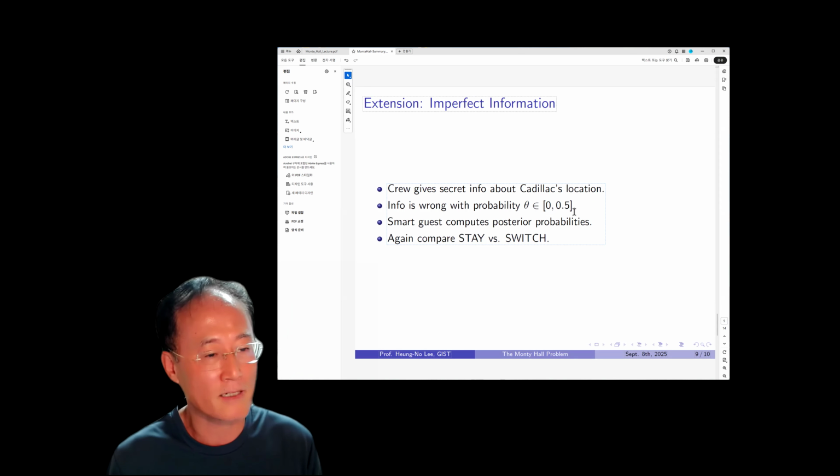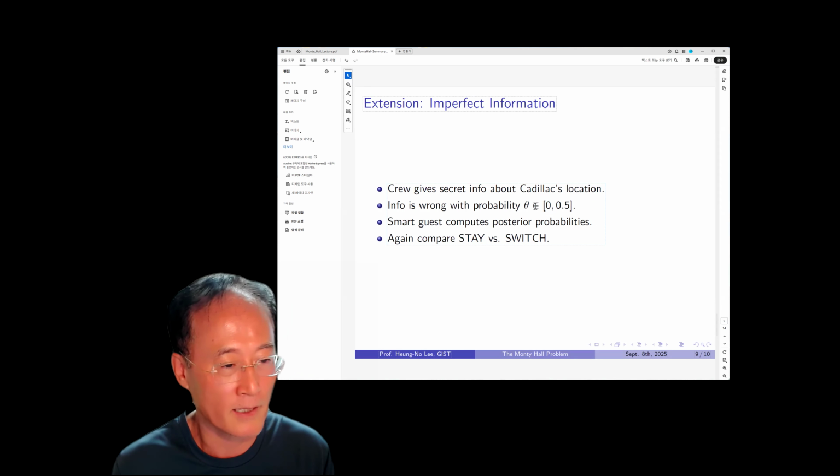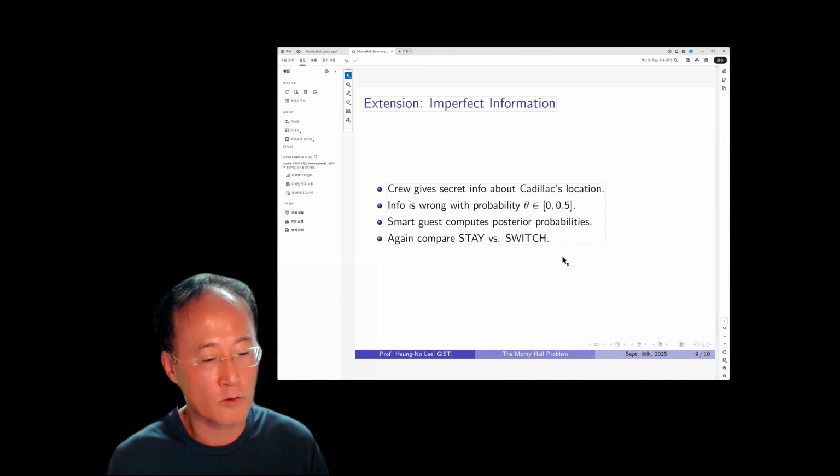Then the smart guest computes posterior probabilities, knowing this, and again has to analyze the two different policies, stay versus switch. So these are the two extensions.